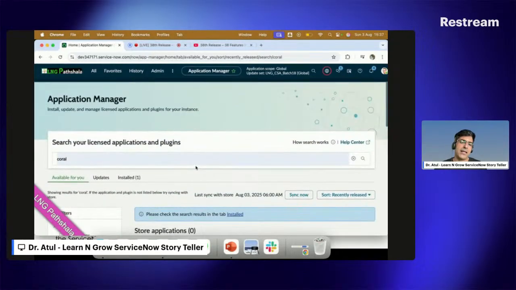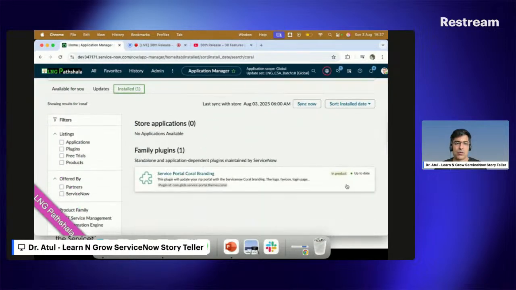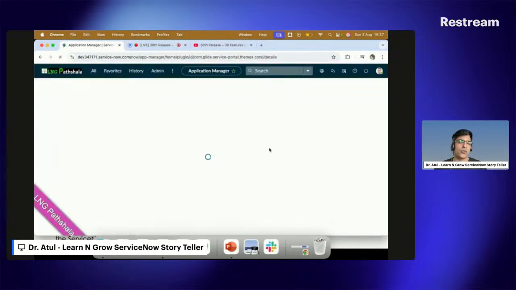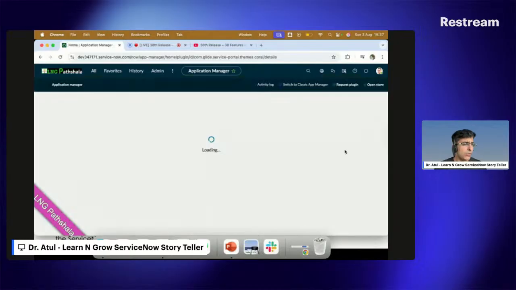And then if I update this plugin, you can see install is there, so I can go and open this and try the repair part. Might be you think, Atul, this is so simple, there's nothing much to be changed. But yes, as the theme has been changed, the other stuff also gets changed. If you go to the list view, you can see the changes on this particular part as well. So definitely if you're watching or rewatching this session, a lot of questions will be coming in the community going forward, like how I can make a change in this particular image or that particular image. It has been totally driven from the theme perspective only.